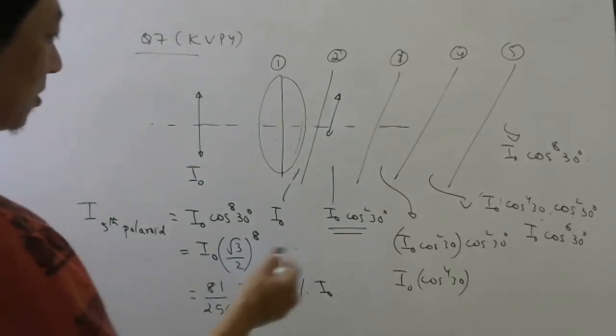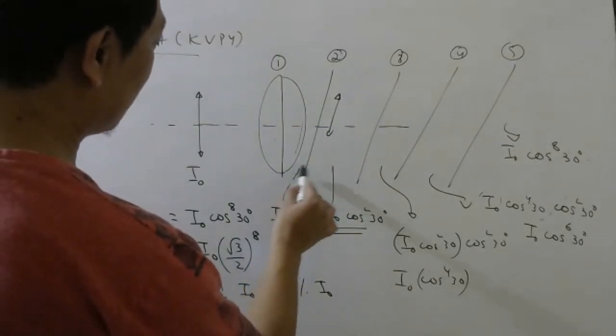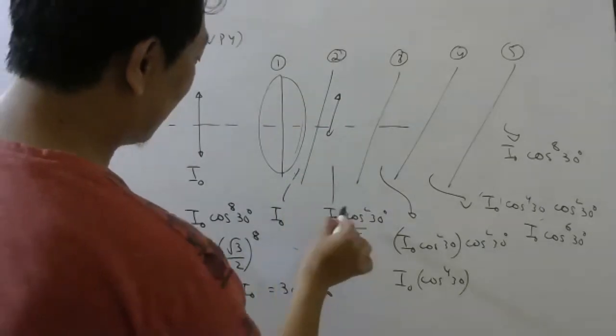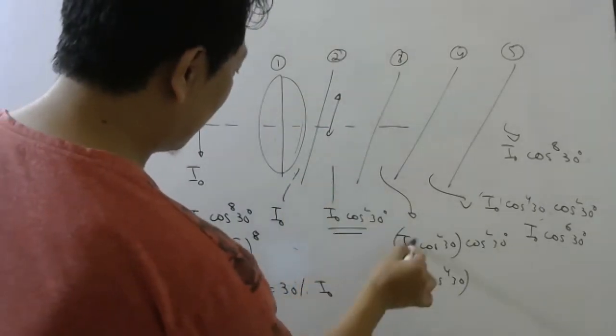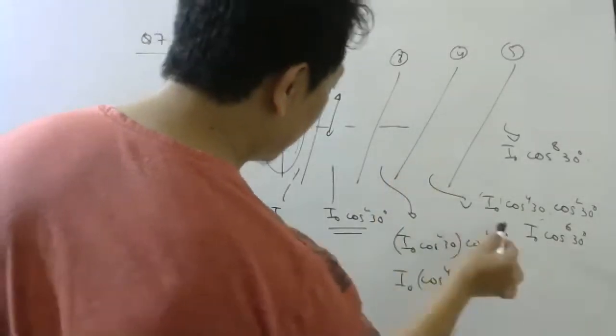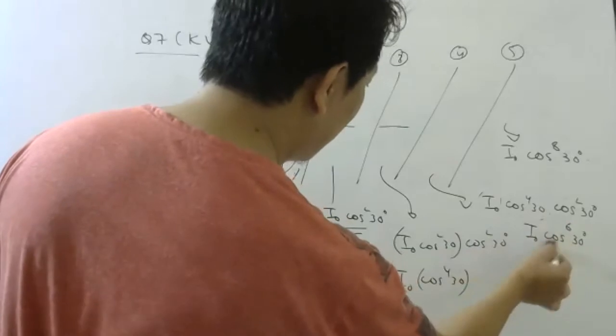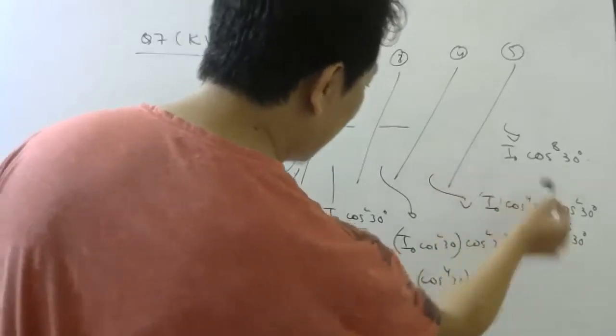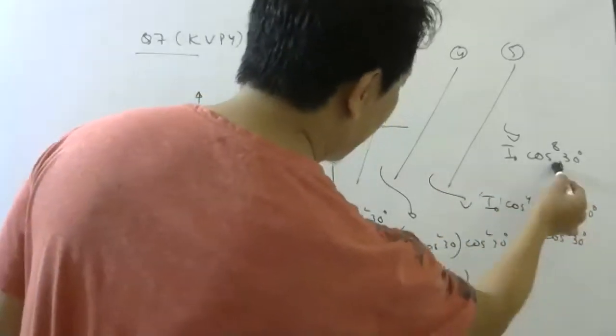So keep using Malus law. This is incident here, so incident cos square 30. This is incident here, so incident cos square 30. Again, here will be incident cos square 30.